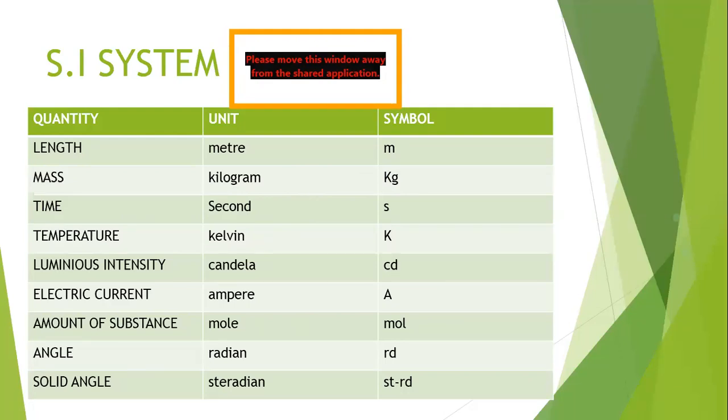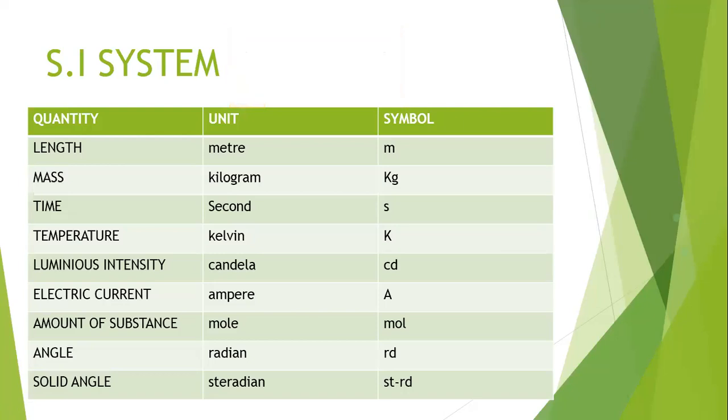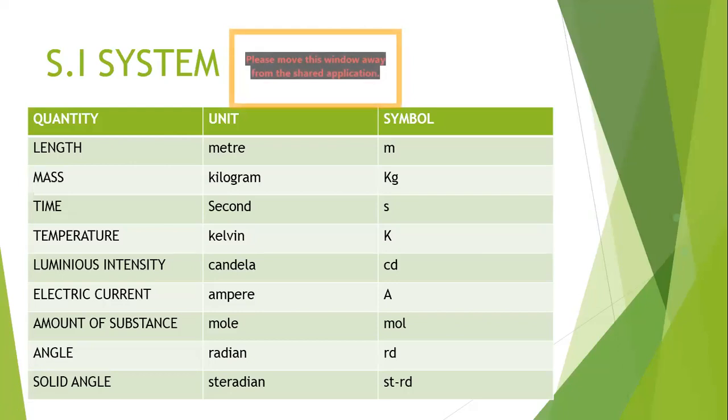Then luminous intensity. Luminous intensity is nothing but the brightness of light. So it is measured in candela. Then we have current, which is measured in amperes. Then we have amount of substance. In chemistry you must have studied about it. We measure it in mole. And then we have angles, and solid angles.